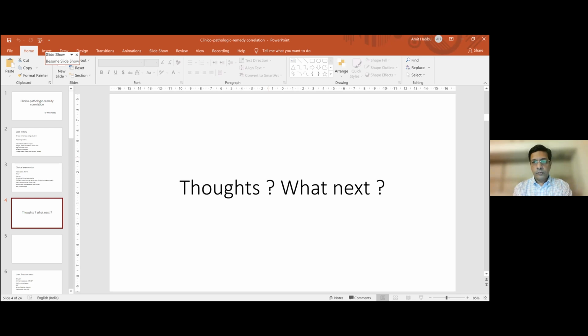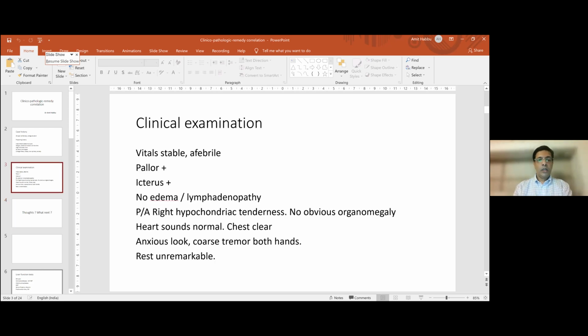Do we think of thyroid disorders also? On what grounds? On the tremors, anxiety. Right. So thyroid, typically thyrotoxicosis, will have a fine tremor, not coarse. And the vitals are stable, there is no tachycardia. So less likely.